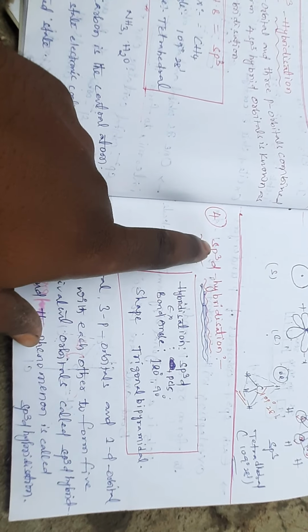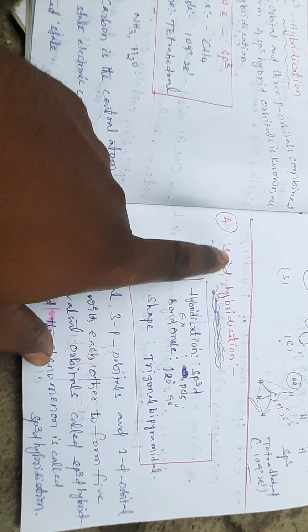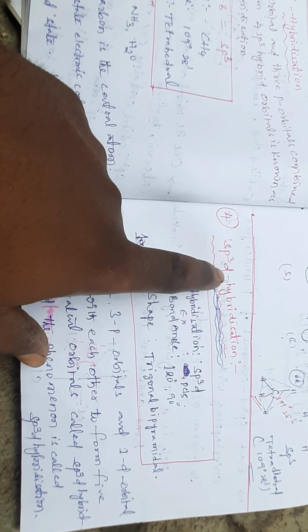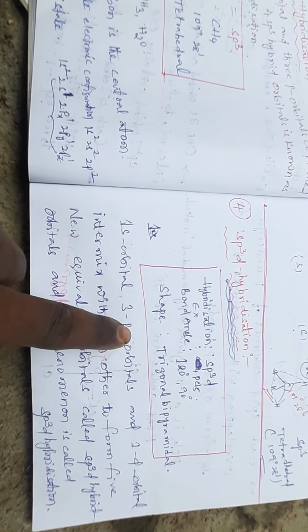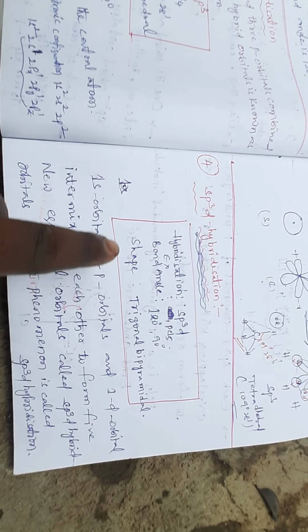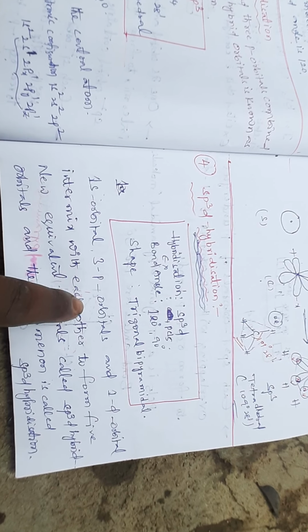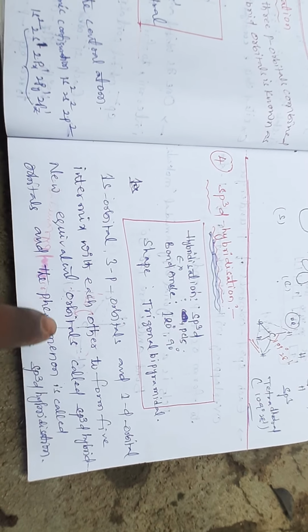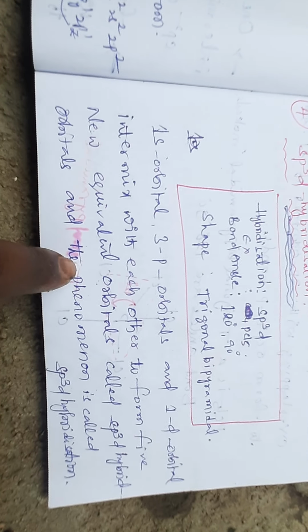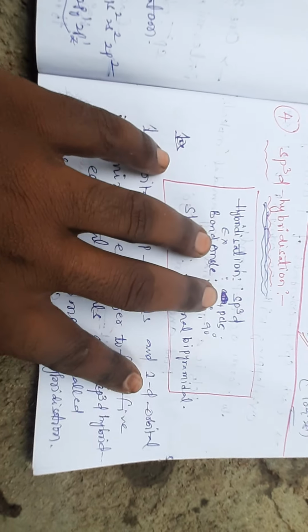In the case of sp3d, 1 s orbital, 3 p orbitals and 1 d orbital, a total of 5 sp3d hybrid orbitals are formed. 1 s orbital, 3 p orbitals and 1 d orbital intermix to form 5 new equivalent orbitals called sp3d hybrid orbitals, and this phenomenon is called sp3d hybridization. In PCl5,